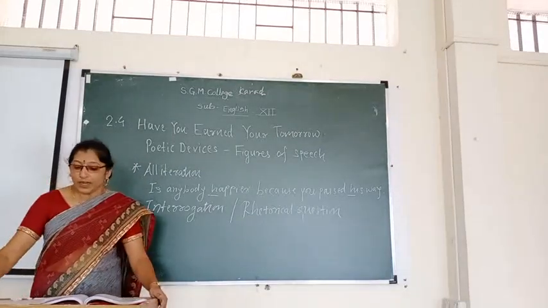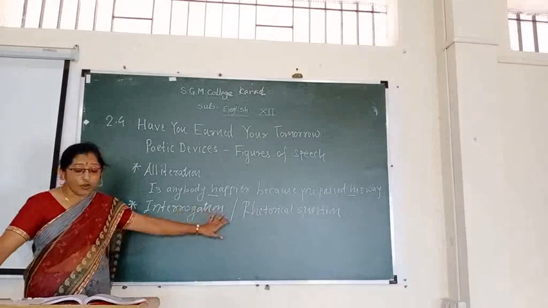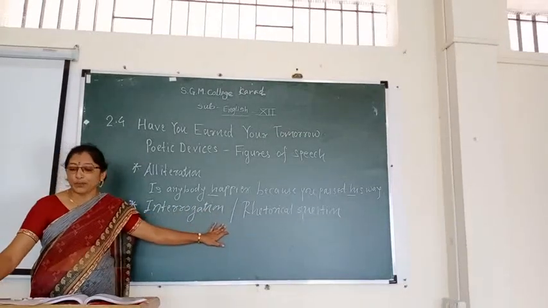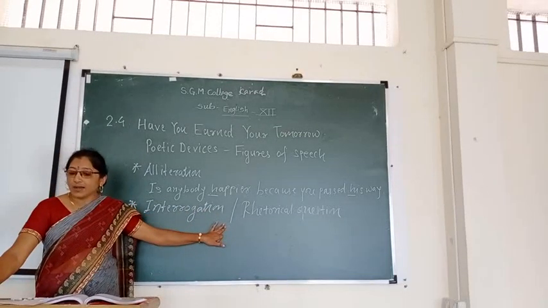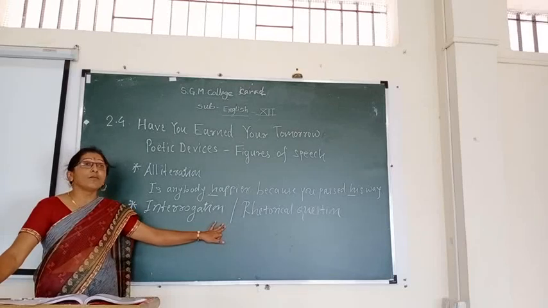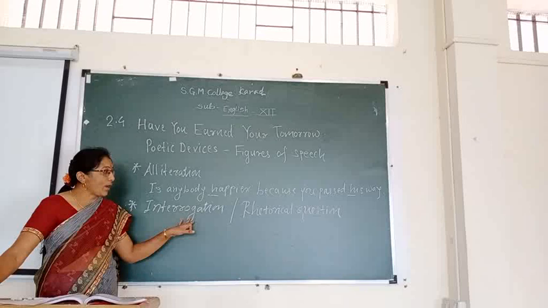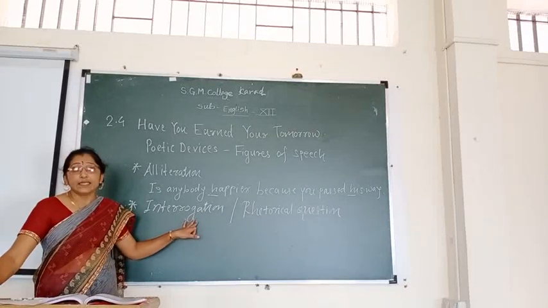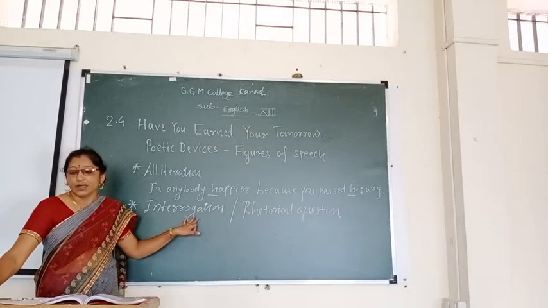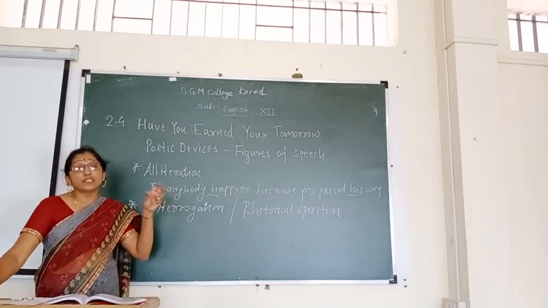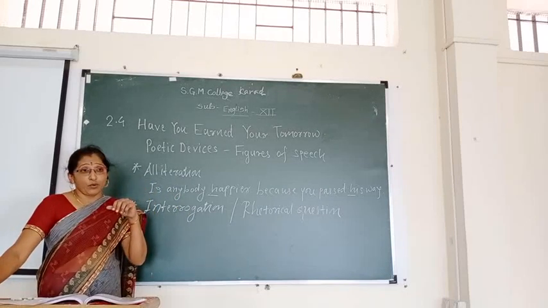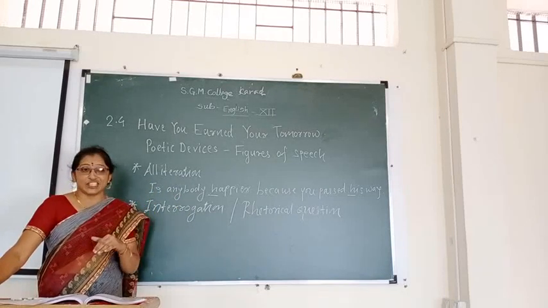Now see what is meant by interrogation or rhetorical question. When a question is asked not for the sake of getting an answer, but to put a point more effectively, it is called interrogation. The poet uses rhetorical questions in poetry only to focus on their intention.